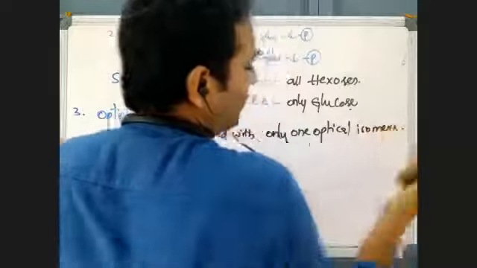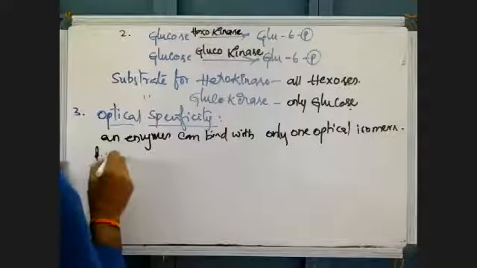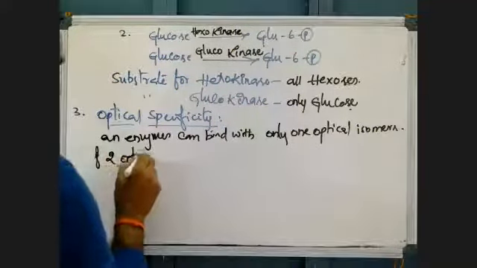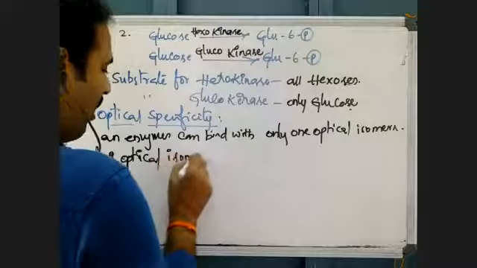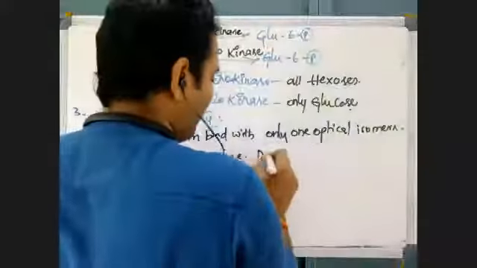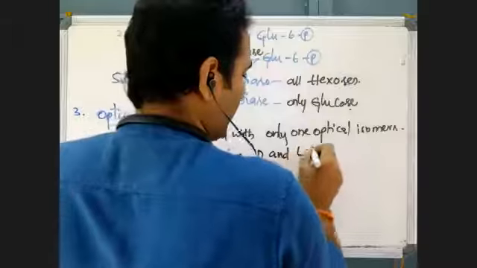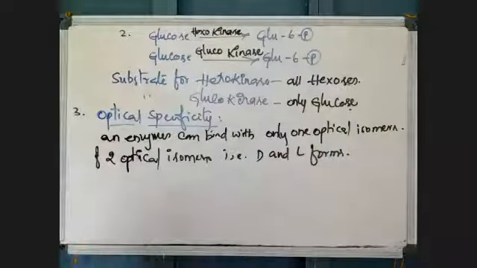A particular enzyme can combine with one of two optical isomers, the D and L forms. Suppose D-glucose and L-glucose are there.